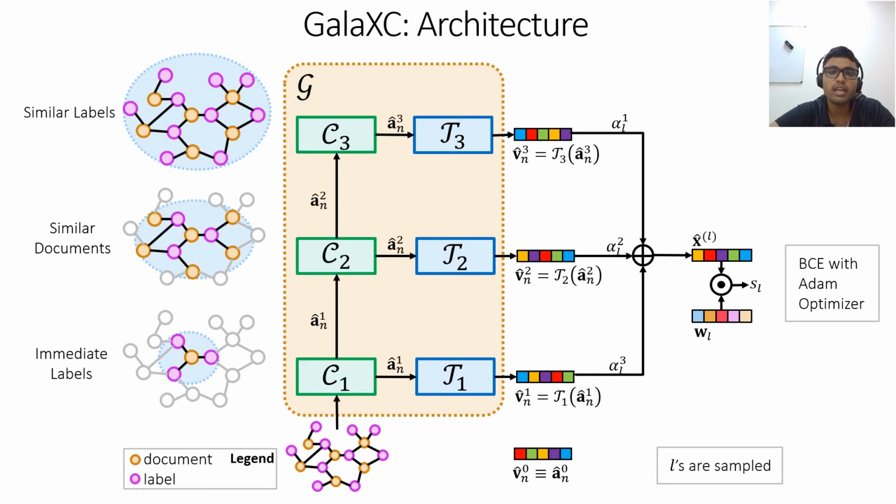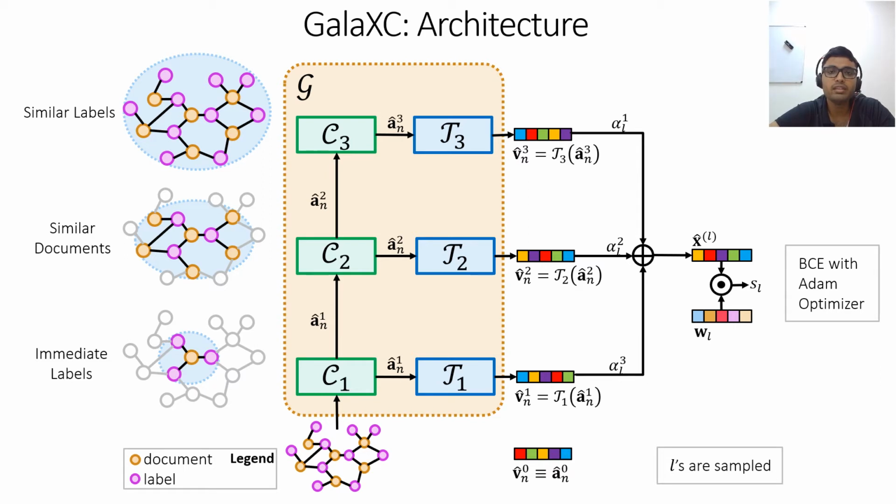Now each node takes its own A0 and the A0 embeddings of its neighbors and applies the convolution block C1 to get A1. This operation is repeated for each node n using A1s and C2 to get A2 and then again using A2s and C3 to get A3. As you can see, for a given node, A1 incorporates local information based on immediate neighbors and A2 and A3 include more and more global information.